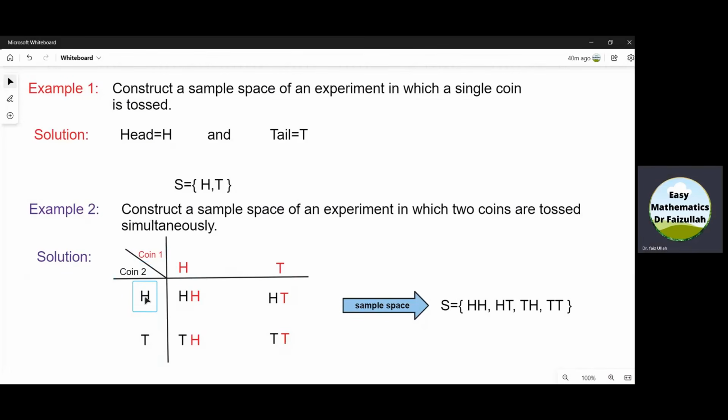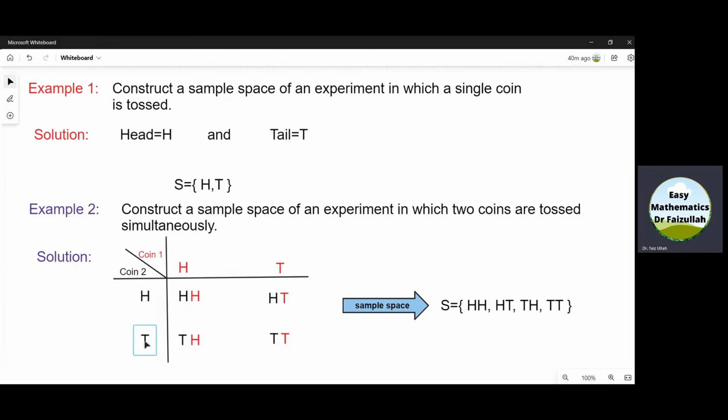Now writing this black head with red head, we get the first possible outcome, which is HH. And then this black head with red tail, we get the second possible outcome, which is head, tail.